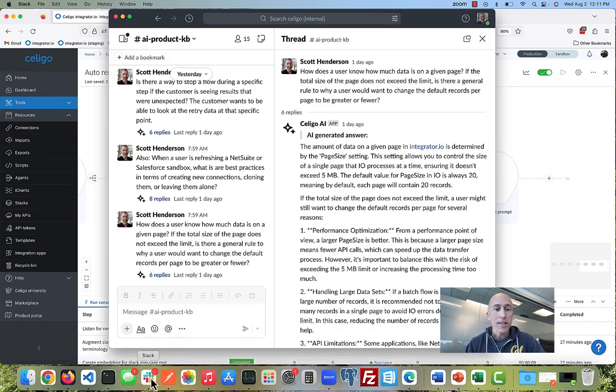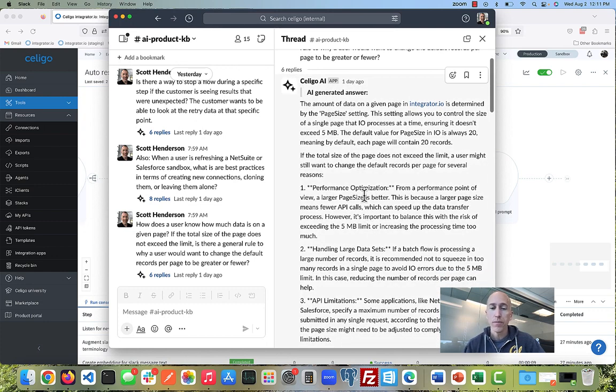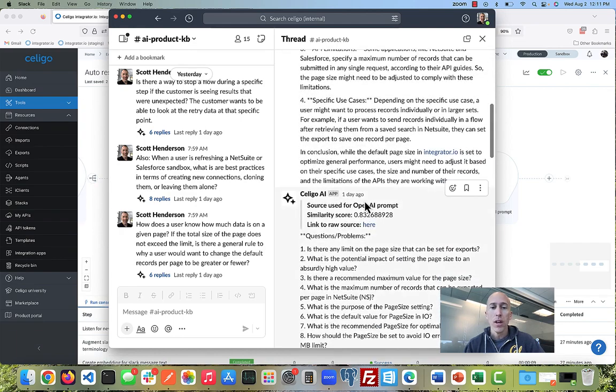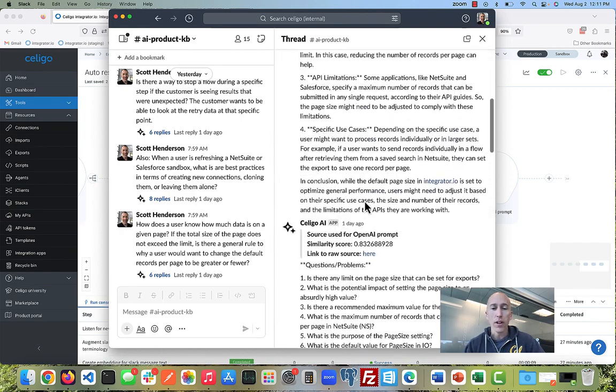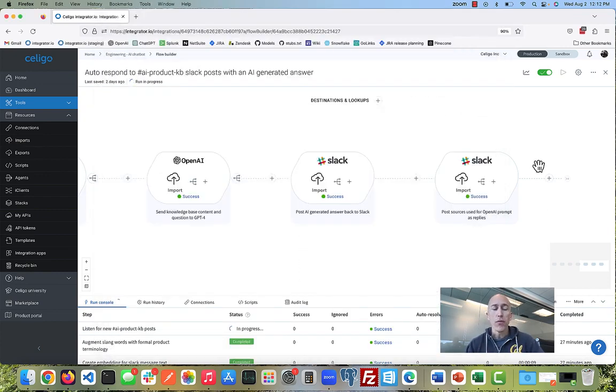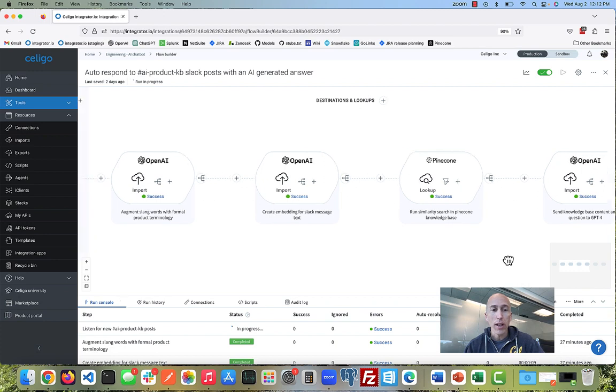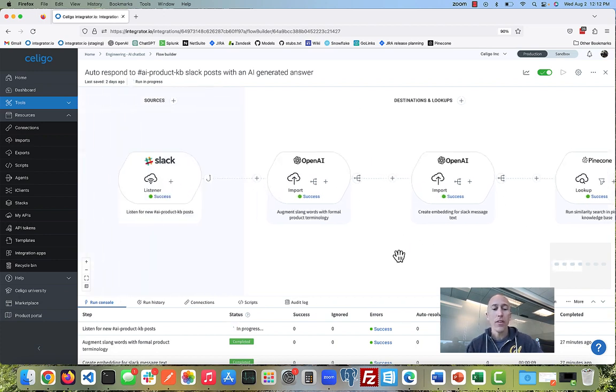So if we were to look inside Slack at an example, here I posted a question. How does a user know how much data is on a given page? And you can see that the AI generated a very thorough answer, considering lots of different variables and aspects of this question. And then it posted all the sources and so on. All right, so again, I think that's a super cool use case for iPaaS and AI. And you need an iPaaS because you've got to get the data out of Slack, and then of course you use the AI to do all the really cool Q&A type analysis.